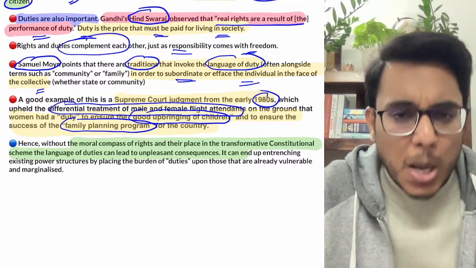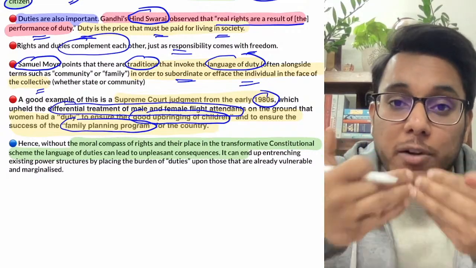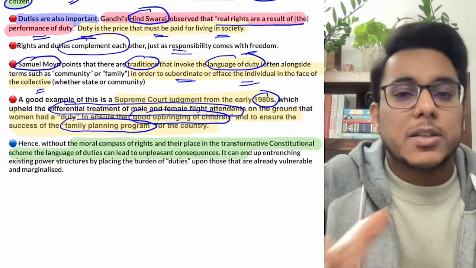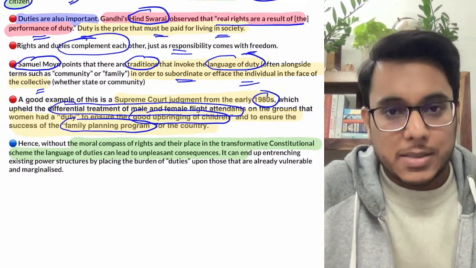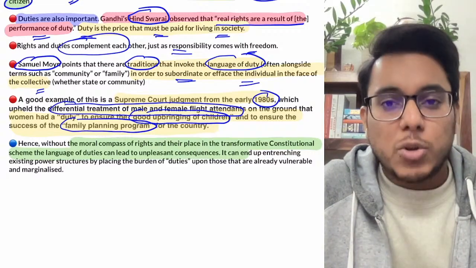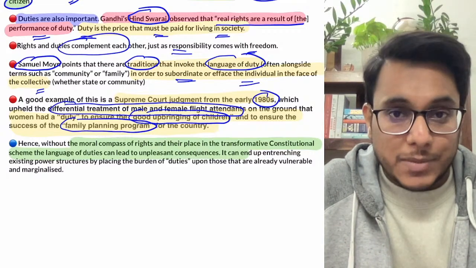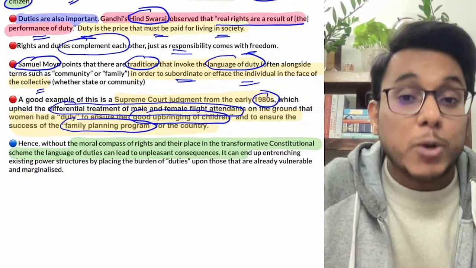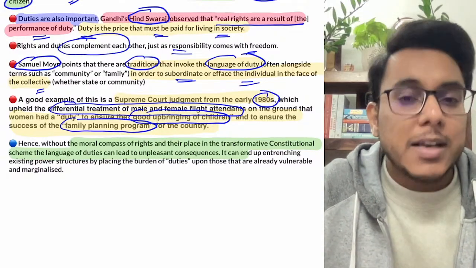So what has happened? Many times the language of duty, the name of duty, is used to put extra obligations on a certain group of people. Sometimes, for example, in the past we said that the Dalits, or the people belonging to the lower caste, have a particular duty to serve the other sections of society. So what have you done?